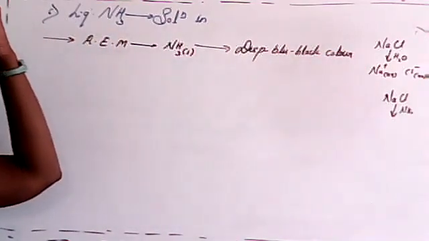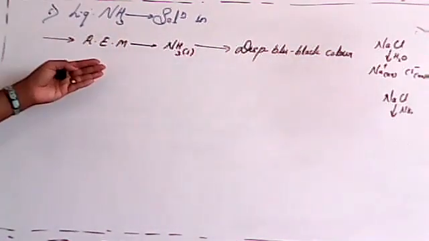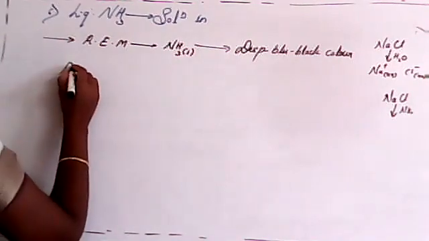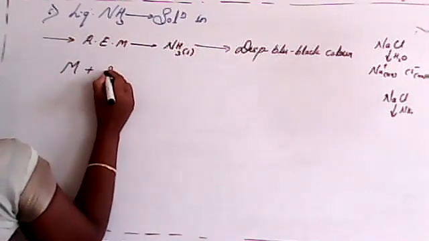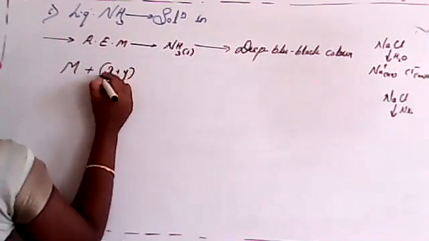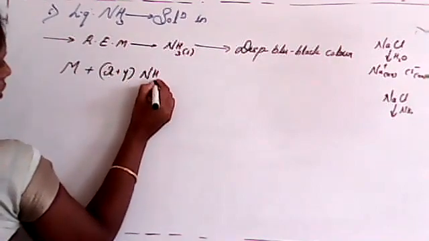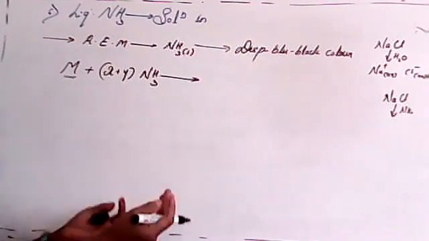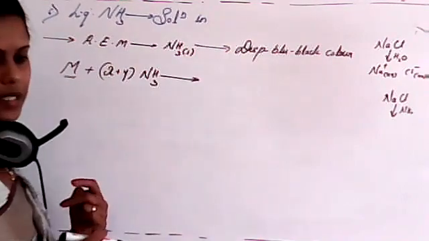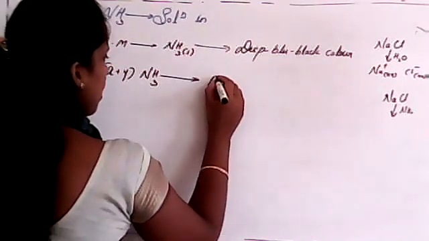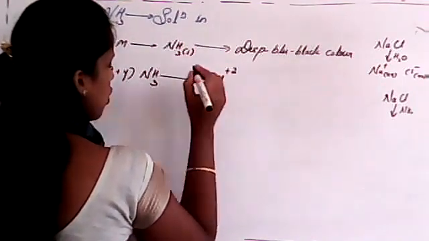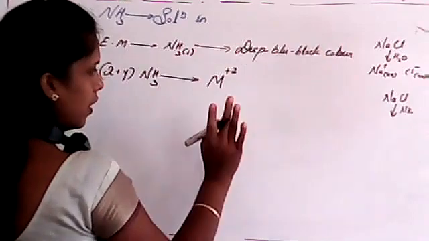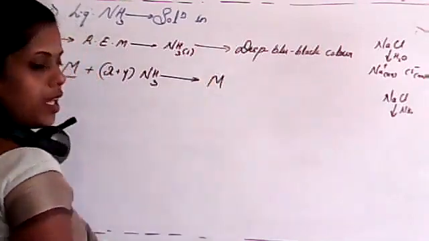Deep blue black color solution. Why is it so? Again, we studied, isn't it? The metal ion reacts with X plus Y molecules of ammonia. In this case, the product will be C. The metal is always in a plus 2 oxidation state because it is a second group element, isn't it, student? So that's why, metal with a plus 2 oxidation state means 2 electrons were eliminated.